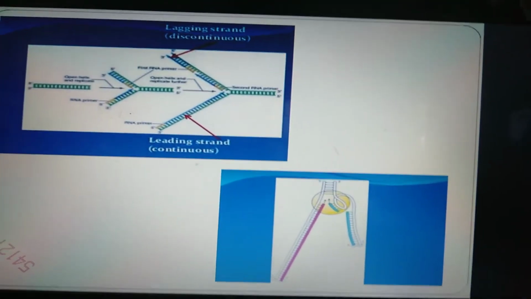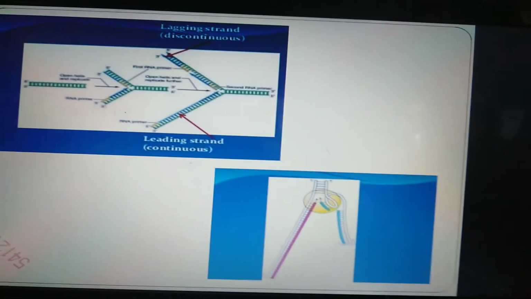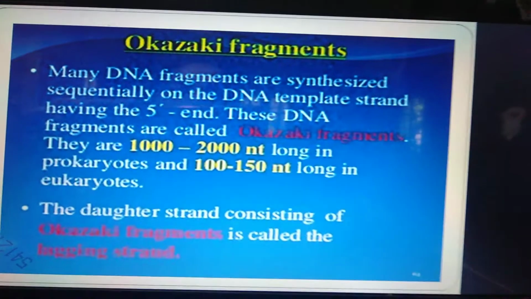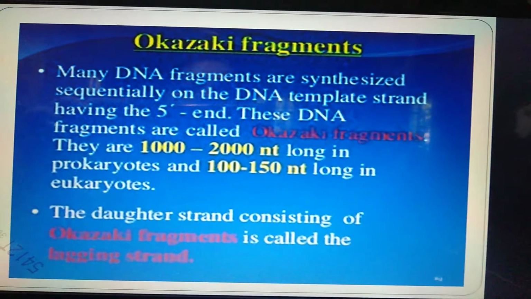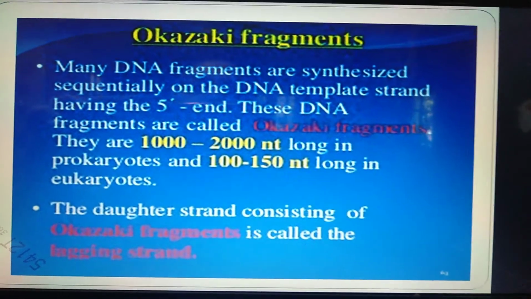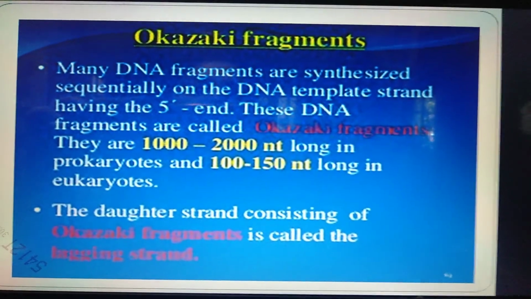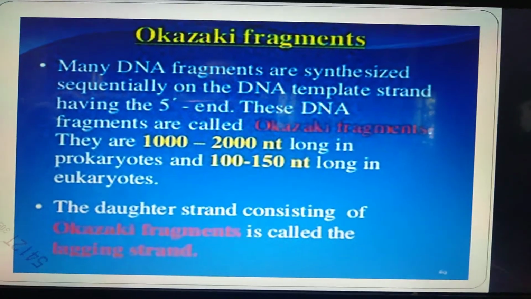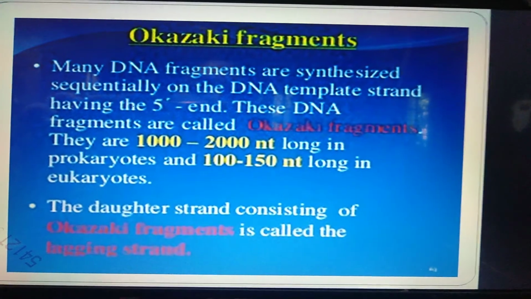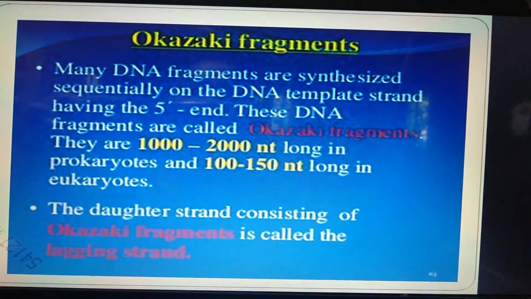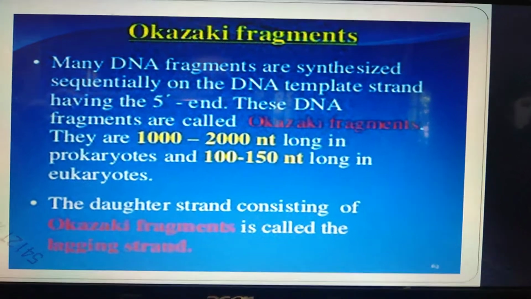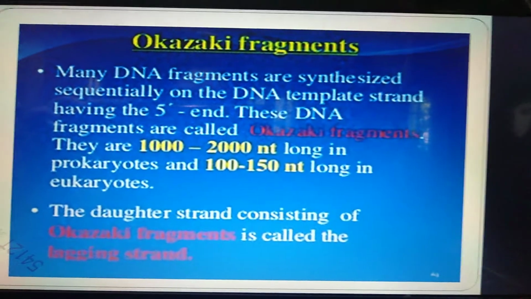Then how the new strand will form from the fork, and here Okazaki fragments play a very important role. Many DNA fragments are synthesized sequentially on the DNA template strand having the 5' end. These DNA fragments are called Okazaki fragments. They are 1000 to 2000 nucleotides long in prokaryotes, 100 to 150 long in eukaryotes. The daughter strand consisting of Okazaki fragments is called the lagging strand.